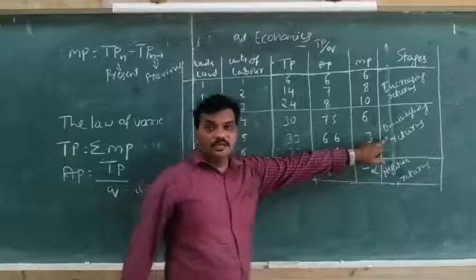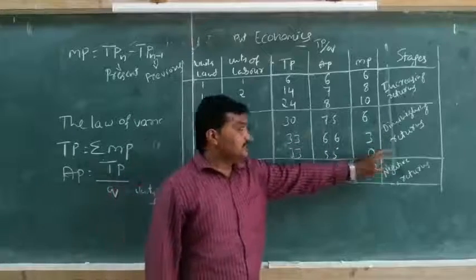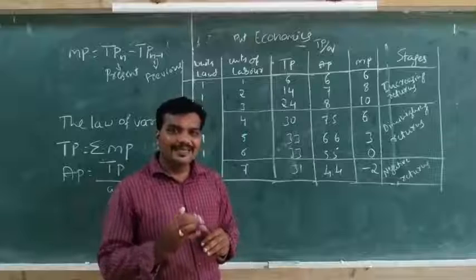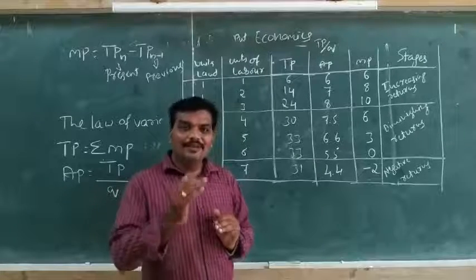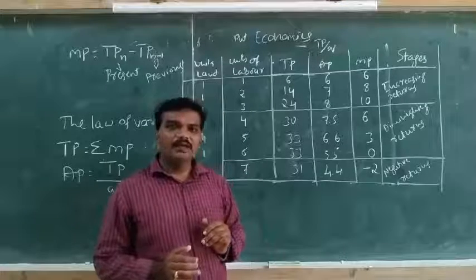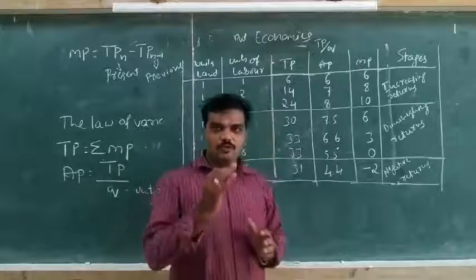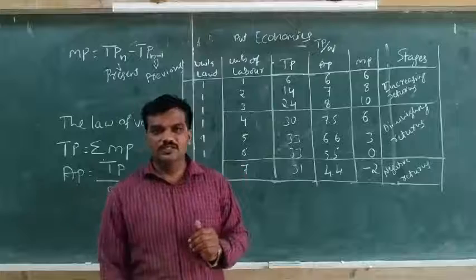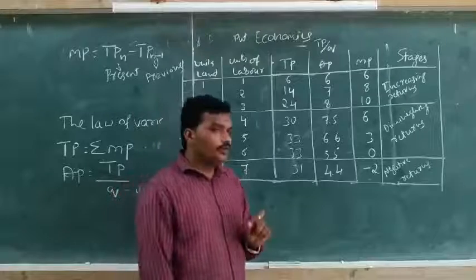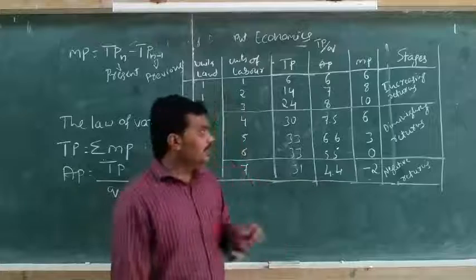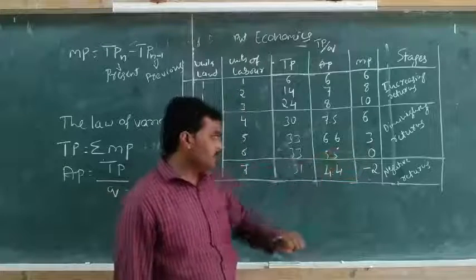Then diminishing returns, the second stage. What happened in the second stage? The output increases at a diminishing rate compared to the rate of increase of variable factors, when the fixed factor is kept constant. The output increases at a decreasing rate.